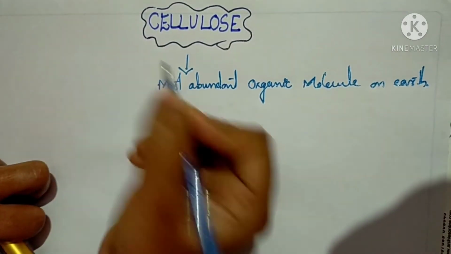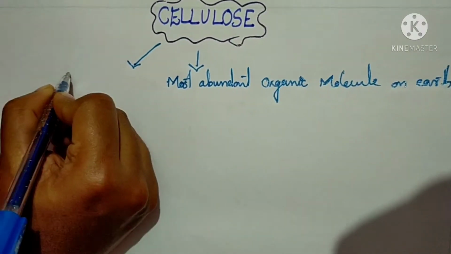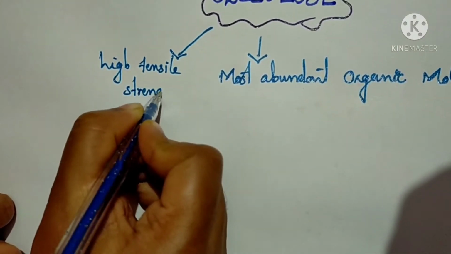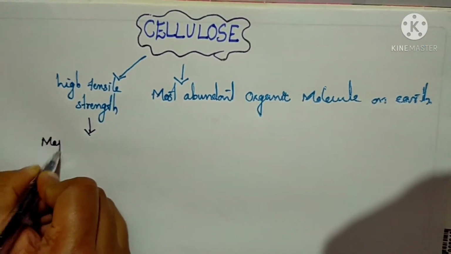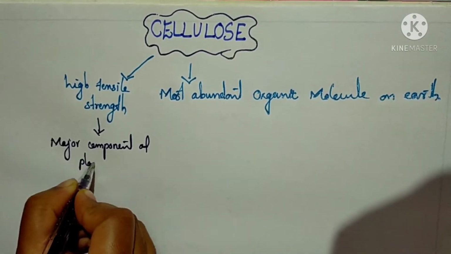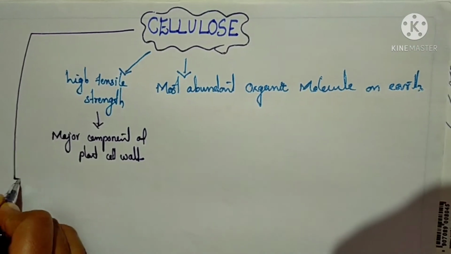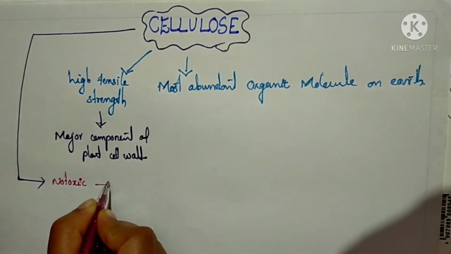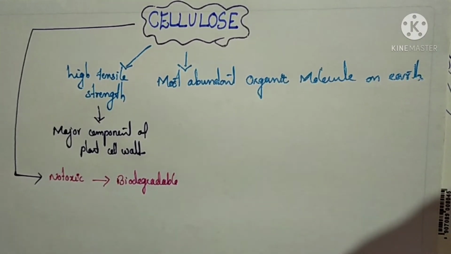Due to its high tensile strength, the major part of the plant cell wall is composed of cellulose. Cellulose in the plant cell wall is mainly seen as cellulose fibrils. They are non-toxic in nature and are biodegradable.